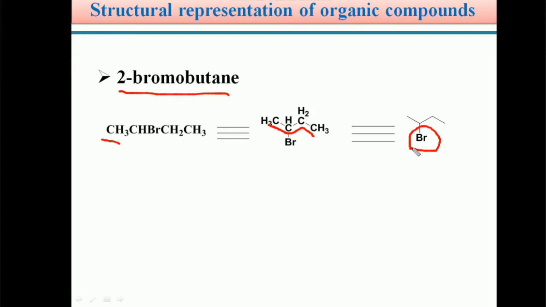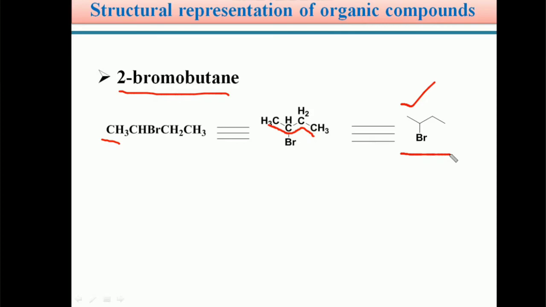But other elements like halogens, bromine, chlorine or fluorine, or heteroatoms like oxygen, nitrogen, phosphorus, are shown with their element symbols. Only carbon and hydrogen are not denoted in the bond line structural representation, or line angle formula. Students, this is a very important representation of organic compounds. In your higher studies and in the coming video slides also, we generally follow this line angle formula.